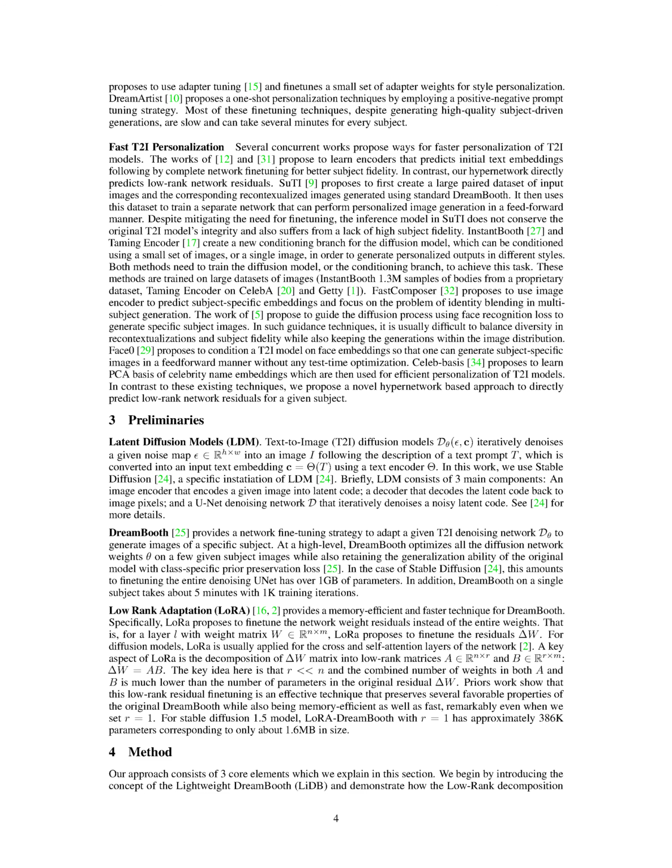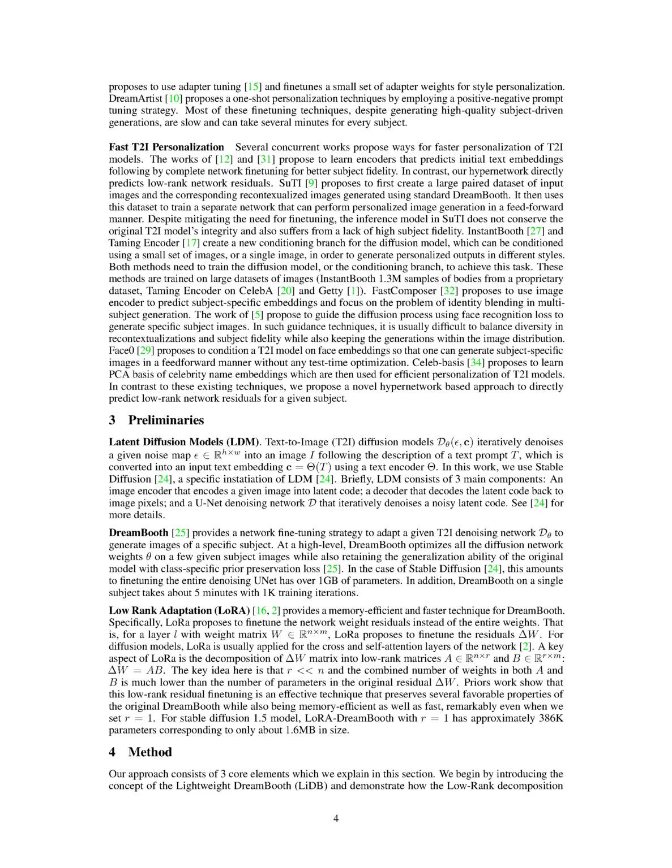These models work by gradually removing noise from a noise map to create an image that matches a given text prompt. The text prompt is transformed into an input text embedding using a text encoder. In our research, we specifically use Stable Diffusion, a type of LDM. LDMs are made up of three main parts: an image encoder that turns an image into a latent code, a decoder that turns the latent code back into image pixels, and a U-Net denoising network that gradually removes noise from